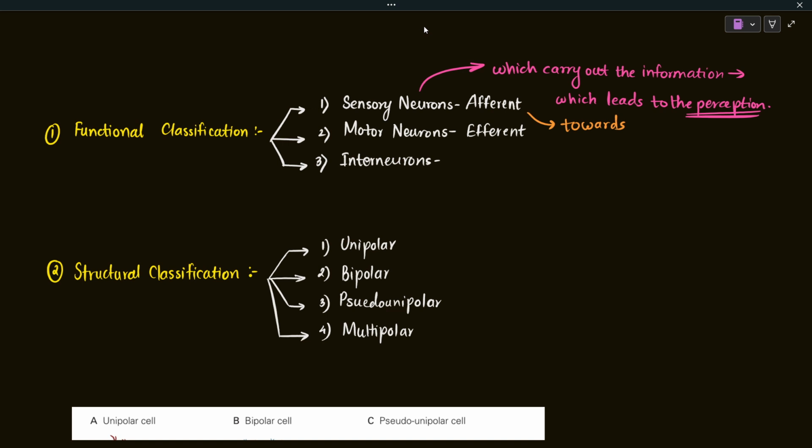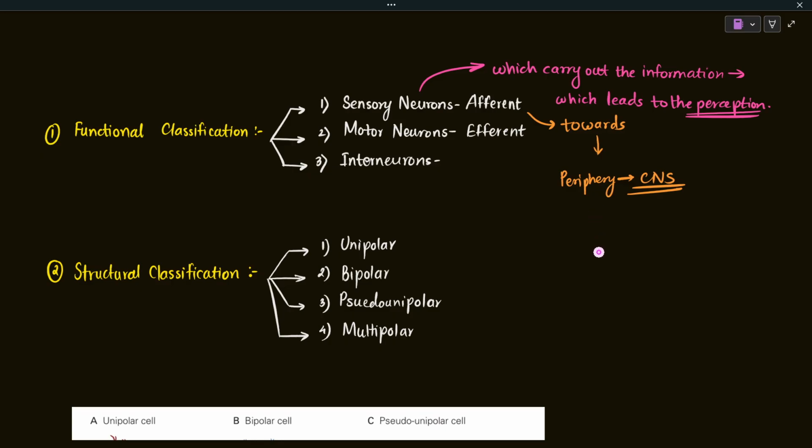So let me write it here. Okay, so afferent neurons are the ones which tell us about the direction of the information flow. It tells us that the information is flowing from the peripheral part of the body to the central nervous system, to the central part of the body. So afferent neurons just tell us about the direction of the flow of the information, but it does not necessarily mean that this information is going to lead to sensation or not.